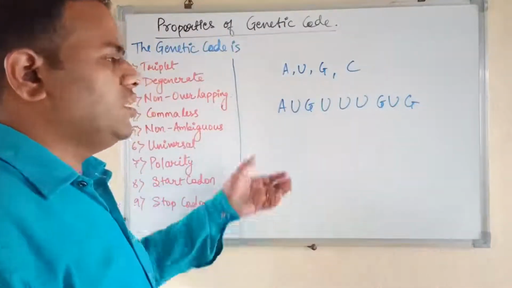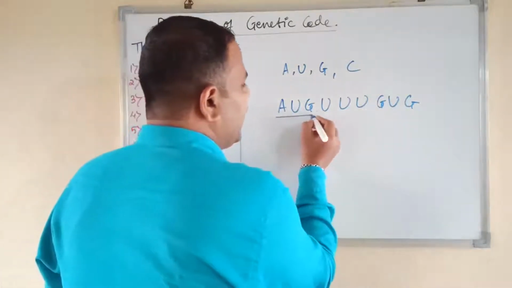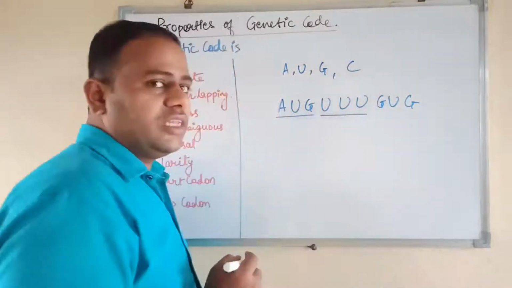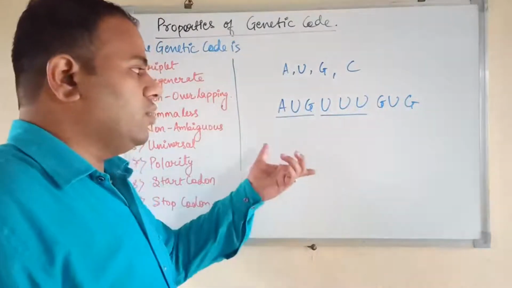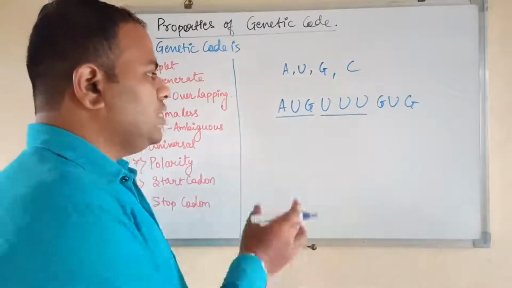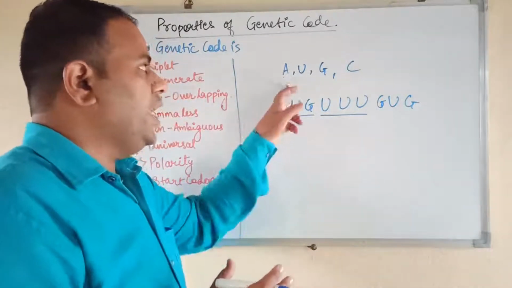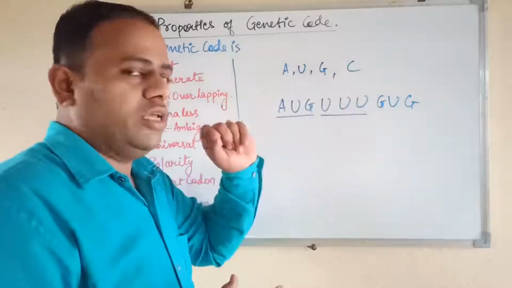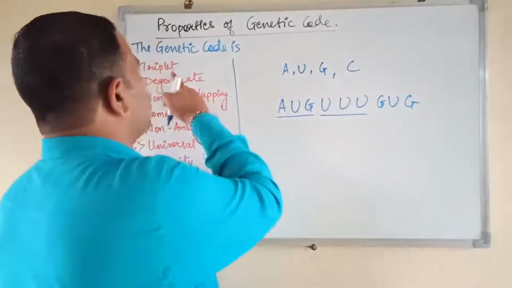Always there will be reading in a triplet fashion. I already discussed this in the last video, where we saw that the genetic code is triplet in nature, means 3 nucleotide bases, that is adenine, uracil, guanine or cytosine, code for a single amino acid. So therefore it is called triplet.